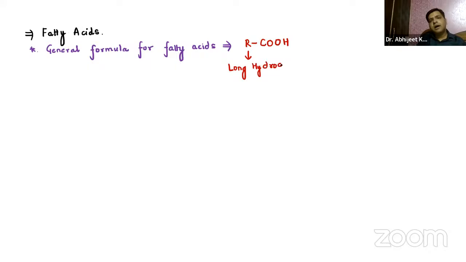When I say hydrocarbon, it means hydrogen and carbon. The long hydrocarbon chain is aliphatic. Aliphatic means a straight, long hydrocarbon chain.